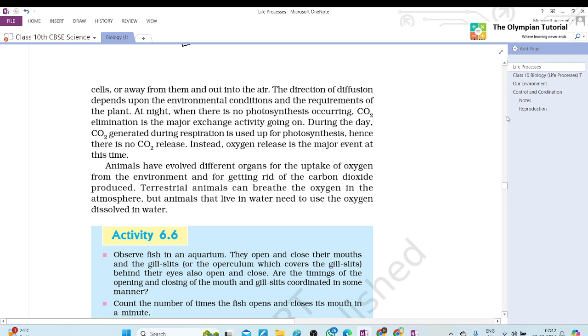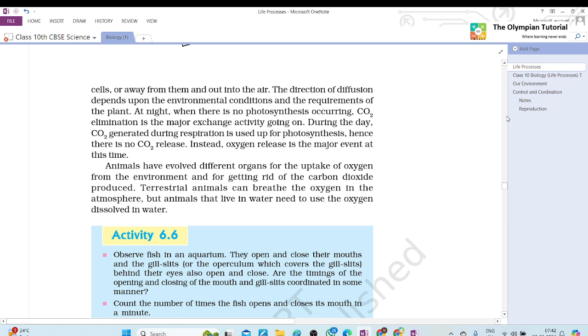During exhalation, what happens? We release carbon dioxide, because when oxygen reacts with glucose, carbon dioxide is formed. Then there is more concentration of carbon dioxide inside the body, due to which it is exhaled with the help of diffusion.